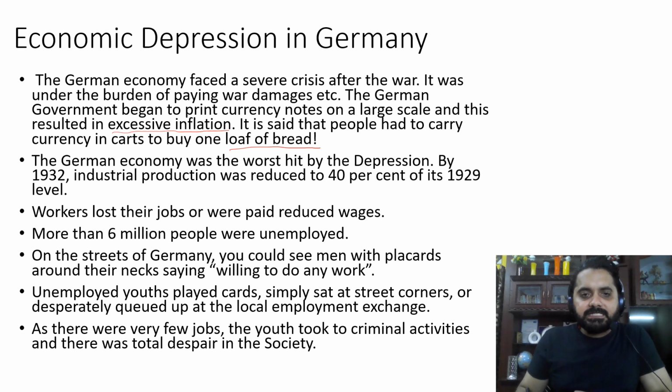The German economy, as we all know, was the worst hit by depression. By 1932, industrial production was reduced to 40 percent. Because of this phenomenon, many workers lost their jobs and they were paid reduced wages. It was said that about 6 million people became unemployed, and on the streets of Germany, you could find people holding placards around their neck. What was written on that placard? It was written, willing to do any kind of work.